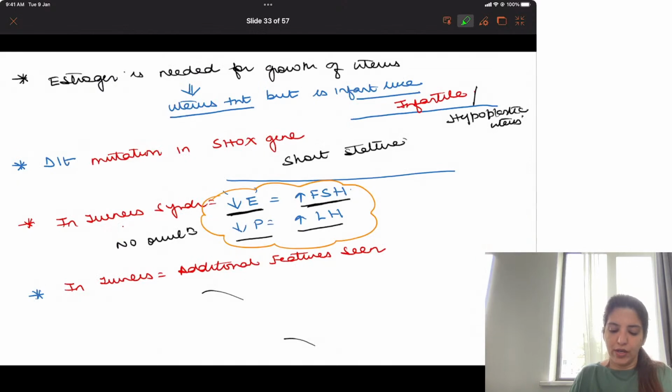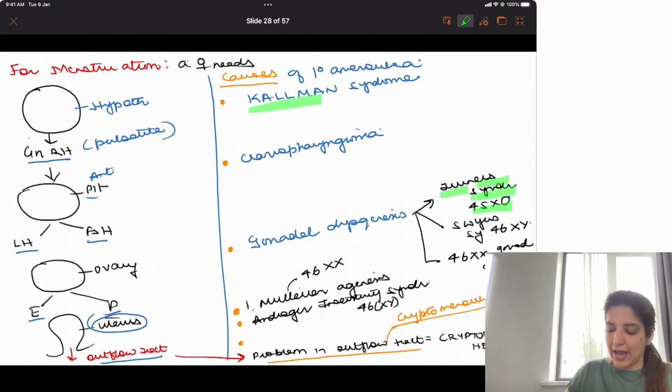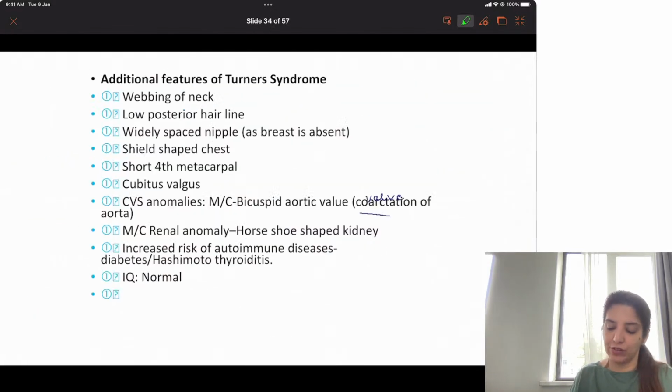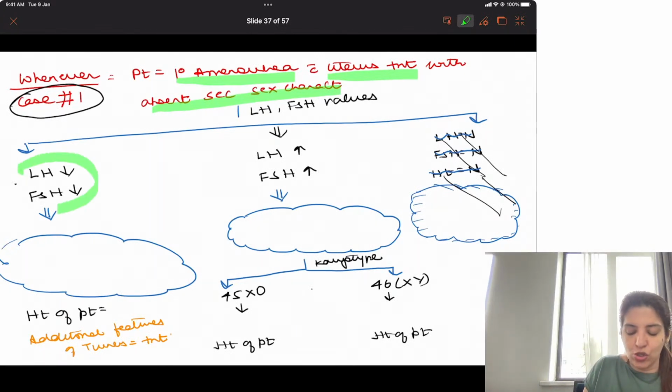Just now we saw that in both Kallmann syndrome and Turner syndrome, the uterus was present but secondary sexual characteristics were absent, right? And to differentiate between the two, I told you, you have to look at LH-FSH levels. So in your question, look at the LH-FSH levels. If LH-FSH levels are given as low, that means we are dealing with Kallmann syndrome.